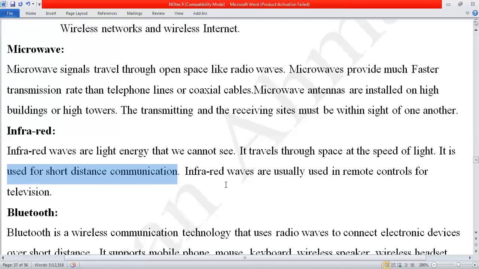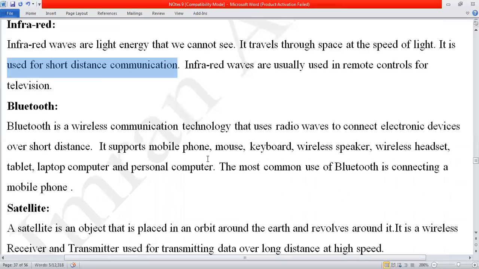So we will discuss Bluetooth. What is Bluetooth? Bluetooth is a wireless communication technology. As you know, with the help of Bluetooth, if there is no internet connection, we can share our data at home, with our brother and sister.